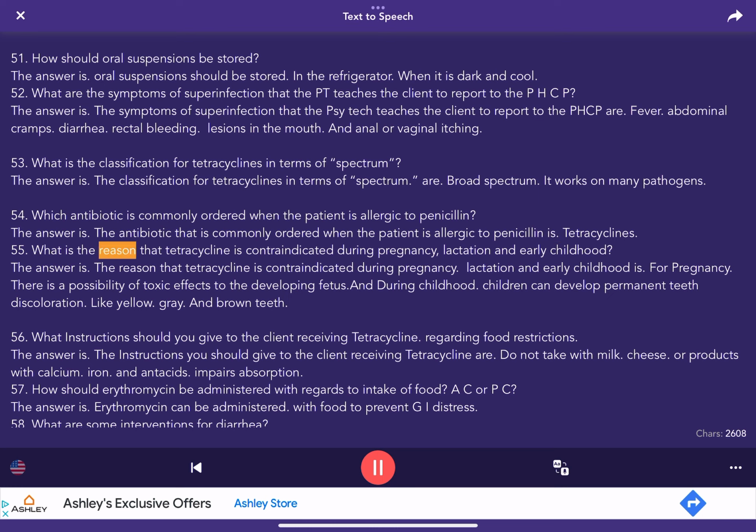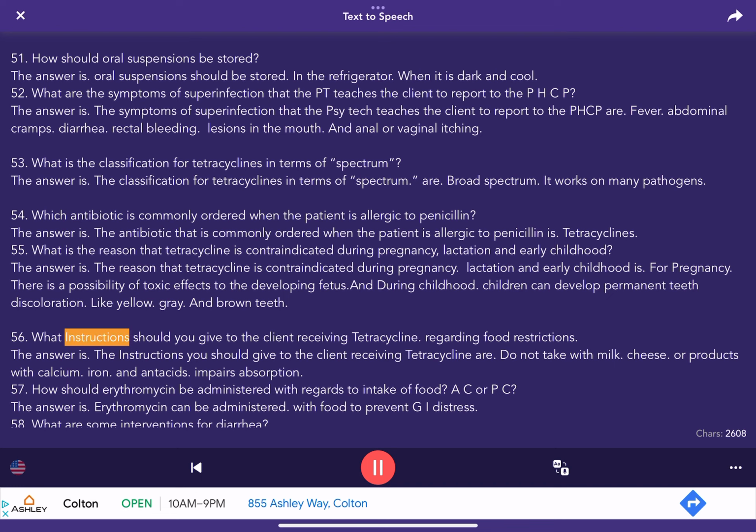55. What is the reason that tetracycline is contraindicated during pregnancy, lactation and early childhood? The answer is the reason that tetracycline is contraindicated during pregnancy, lactation and early childhood is: for pregnancy, there is a possibility of toxic effects to the developing fetus, and during childhood, children can develop permanent teeth discoloration, like yellow, gray, and brown teeth.